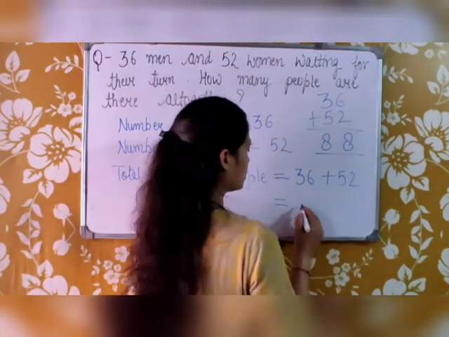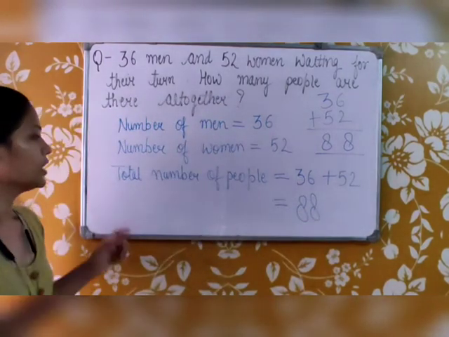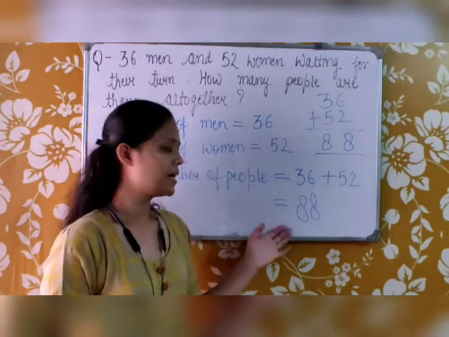So it means the total number of people standing in line are 88. Okay, so the total number of people standing in line waiting for their turn to vote are 88.